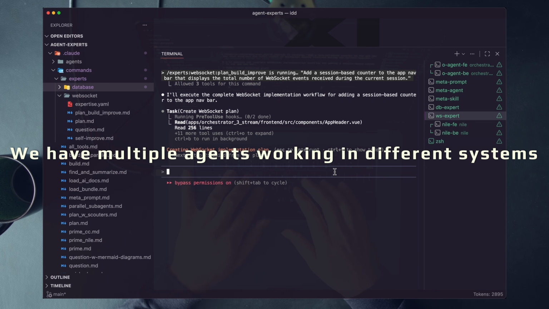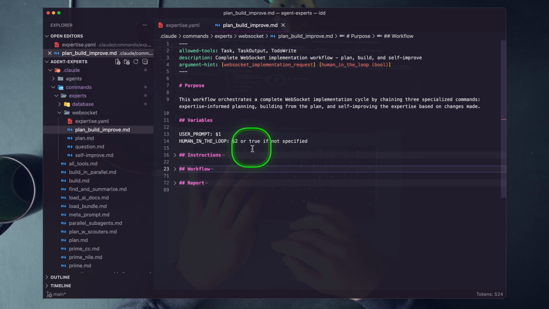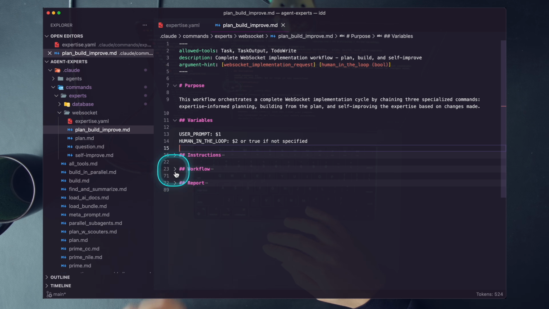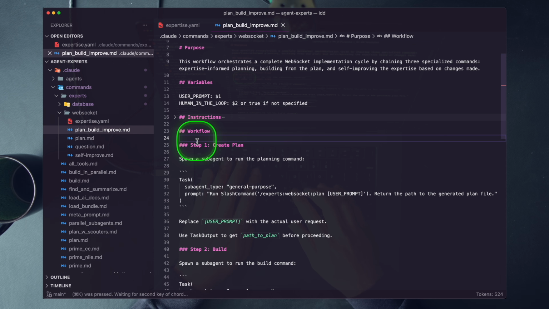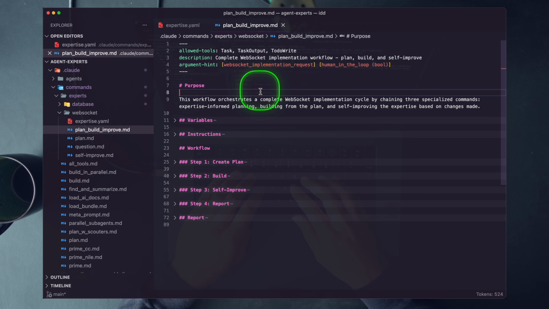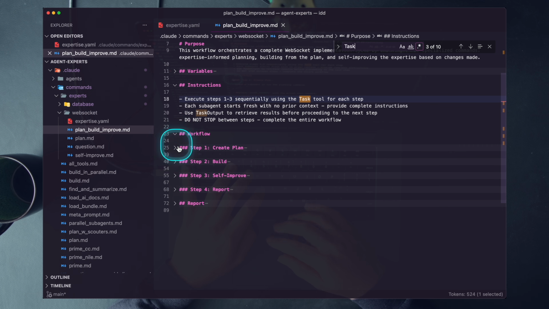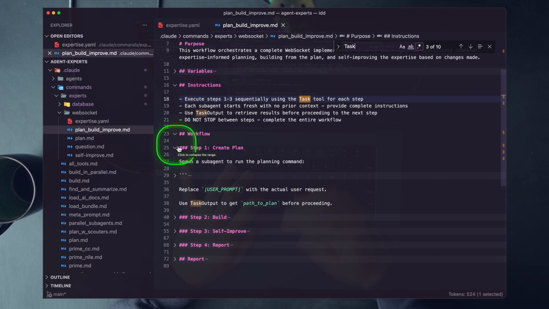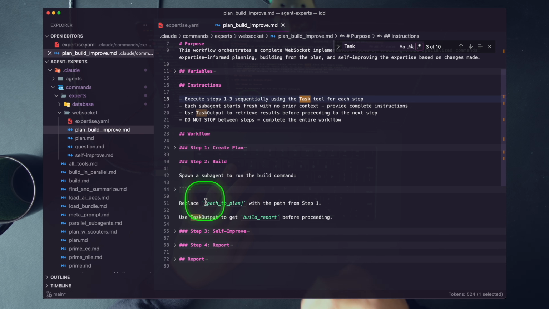So we have multiple agents working in different systems. Great, right? We can now plan, build, and improve anything related to WebSocket functionality in this code base with a single one-shot prompt. And to be clear, this prompt does compose other prompts. Let's go ahead and collapse this. All right, we have a 3-step workflow where each of them is going to kick off a different sub-agent. We're going to create our plan, so a classic planning step. We're then going to build against the plan.